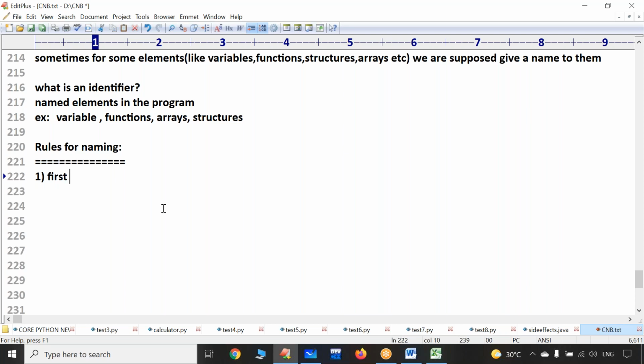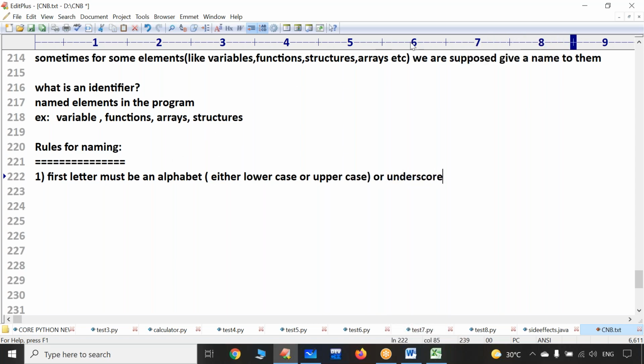The first letter in the name must be an alphabet, either lowercase or uppercase is allowed. First letter must be an alphabet, or underscore is also allowed. Even underscore is also allowed. But